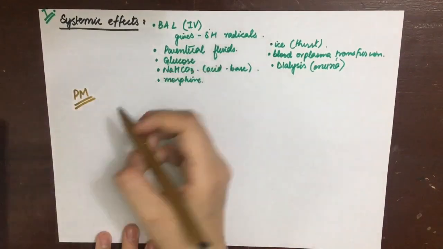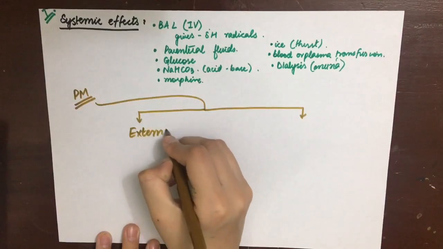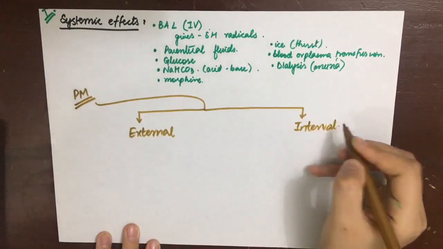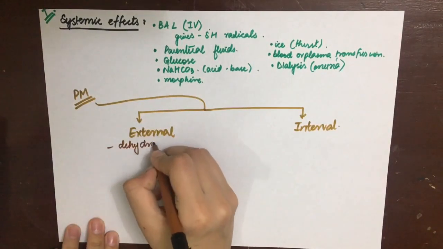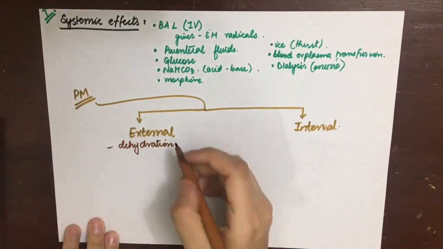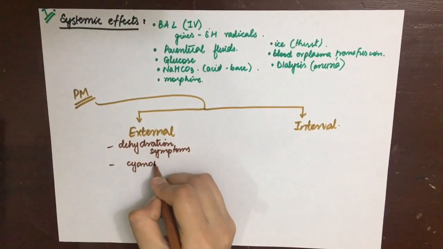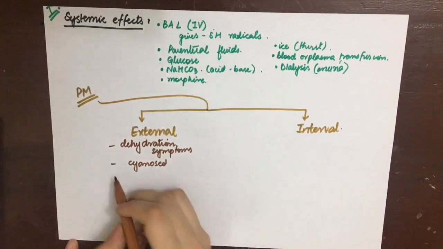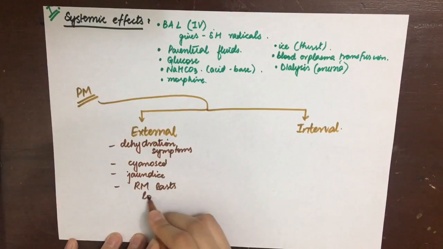Now, the post-mortem findings of acute arsenic poisoning can be divided into external and internal findings. Externally, the dead body will appear dehydrated with sunken eyes and wrinkled skin. The skin will be cyanosed and jaundiced due to liver compromise, and rigor mortis will last longer in arsenic poisoning.